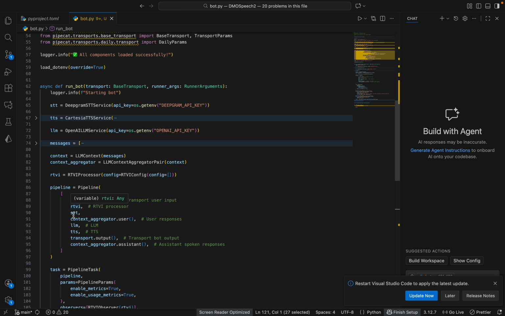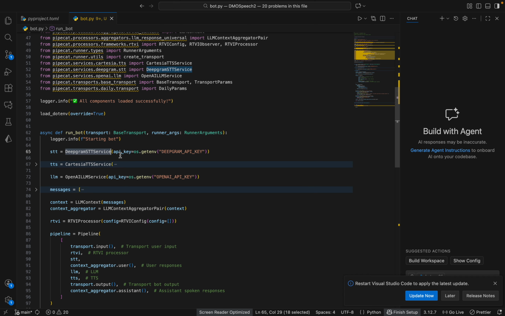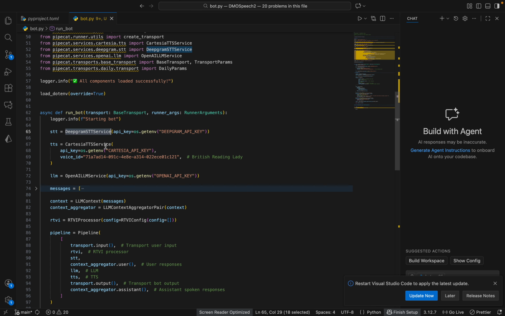Now coming to the STT and TTS, we are using some different models. We can use any speech to text model. Here we have the Deepgram STT service, which we can import and then give the API key. For text to speech we are using Cartesia, and we can use their API key and initialize that model.